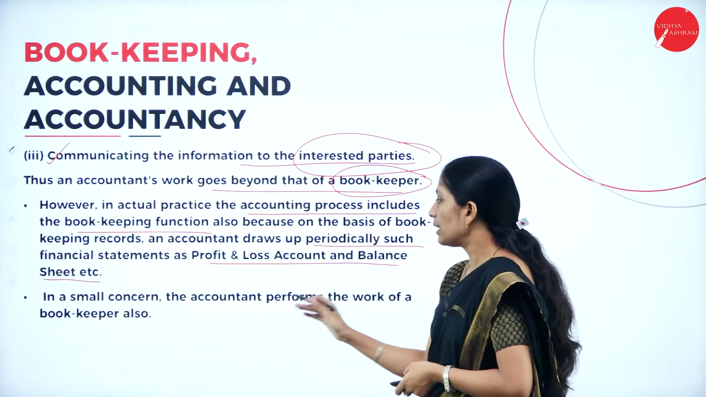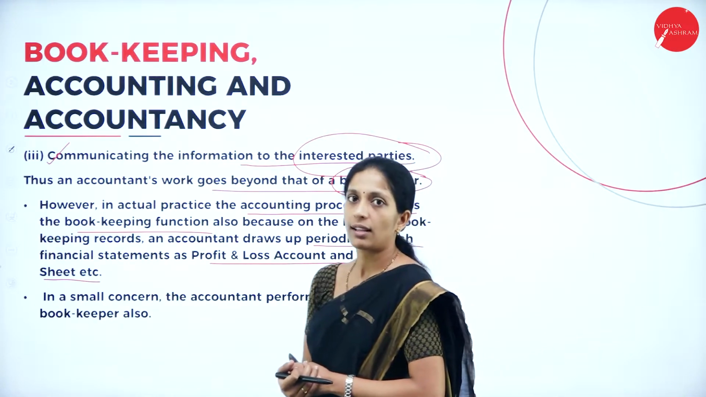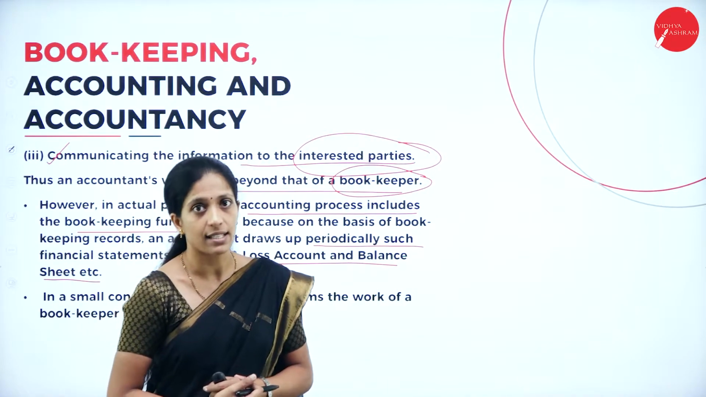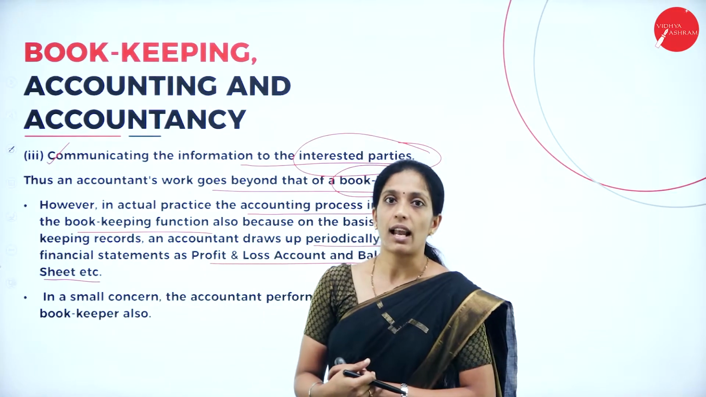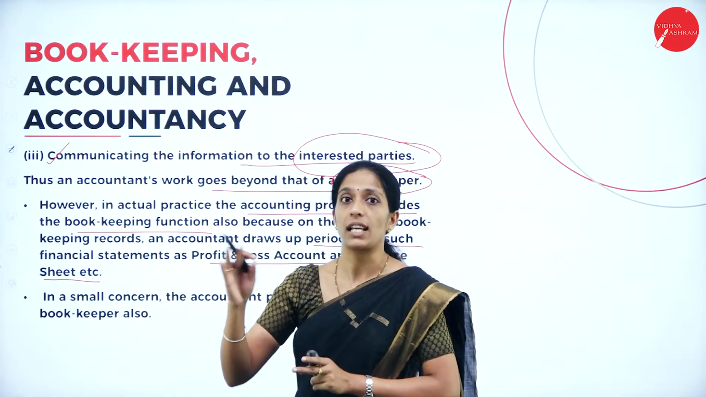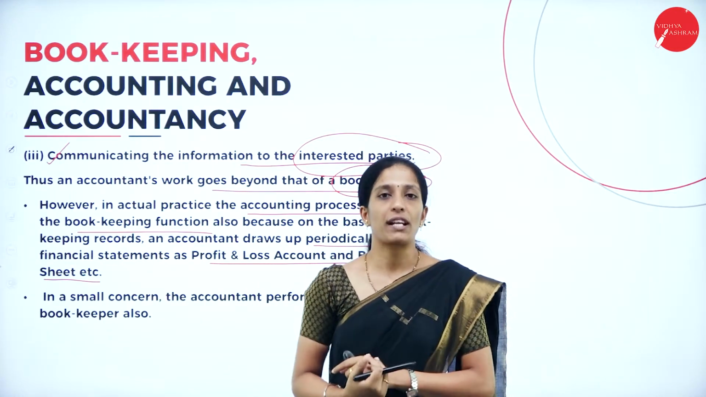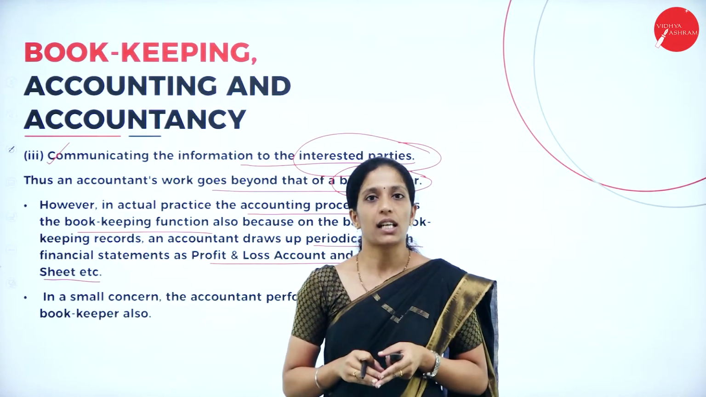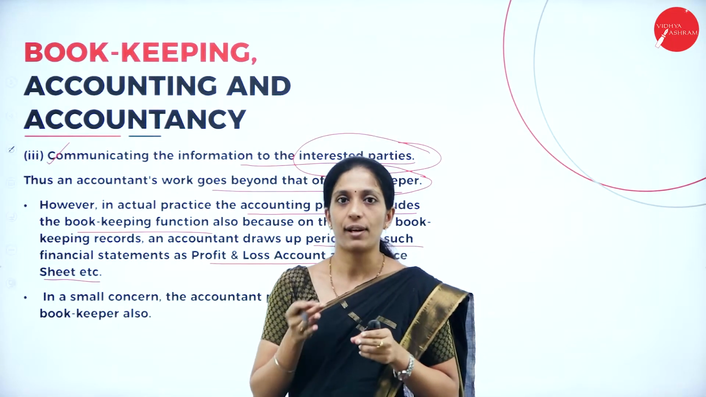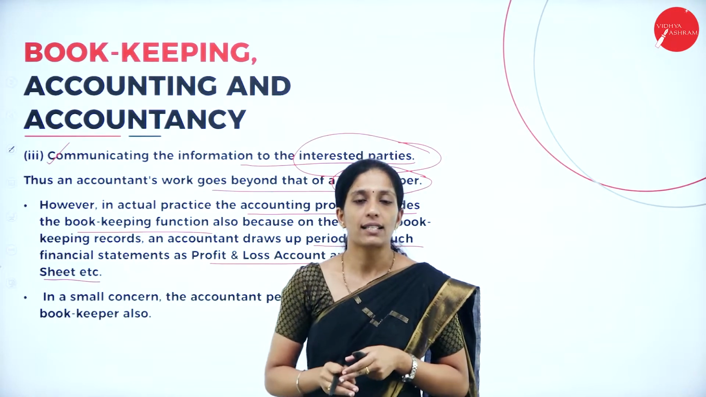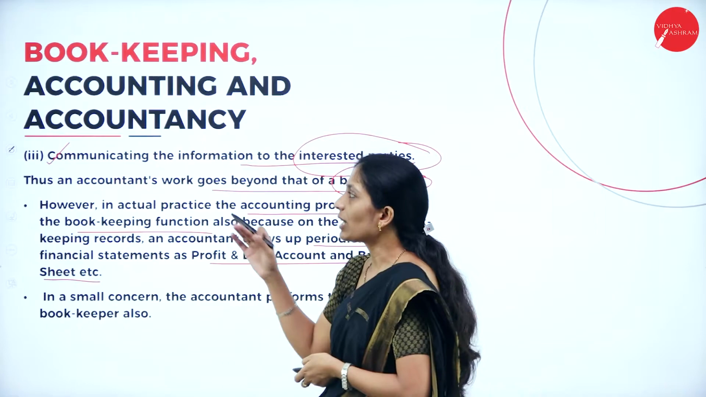In a small concern, the accountant performs the work of a bookkeeper also. Now for a small concern where the number of transactions is very less, in such cases, even the accountant will act as a bookkeeper. But in a large organization where the transactions are very huge, in such cases, a separate bookkeeper should be there and a separate accountant should be there, because a single person cannot do the task. So for a small organization, the accountant itself will be the bookkeeper, whereas for a big organization, the bookkeeper and accountant are two different persons. So this is about accounting.